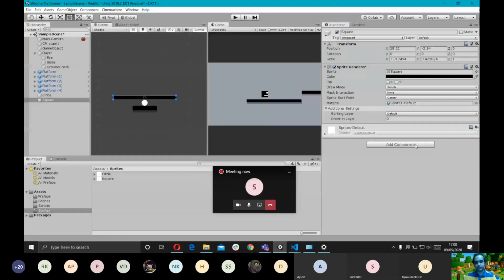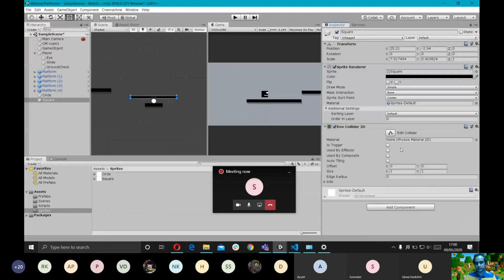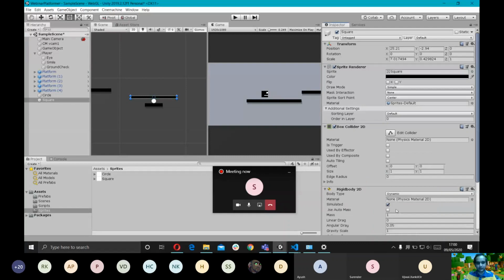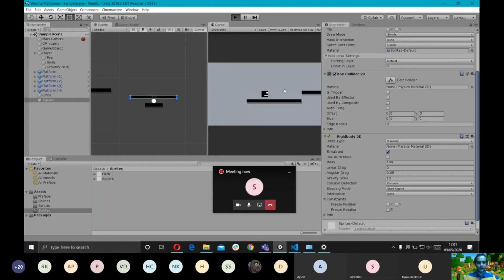So what does a seesaw need? Firstly, we need the player to be able to walk on this, right? So I'm going to add a box collider 2D to it. Then a seesaw obviously needs to respond to physics, to weight and things like that, so I'm going to add a rigidbody 2D to it. I'm going to keep the gravity scale consistent in my game, so I'm going to change this to 10. I'm going to make the seesaw a bit heavier. Let's go for 100 and see what happens if we play the game right now.